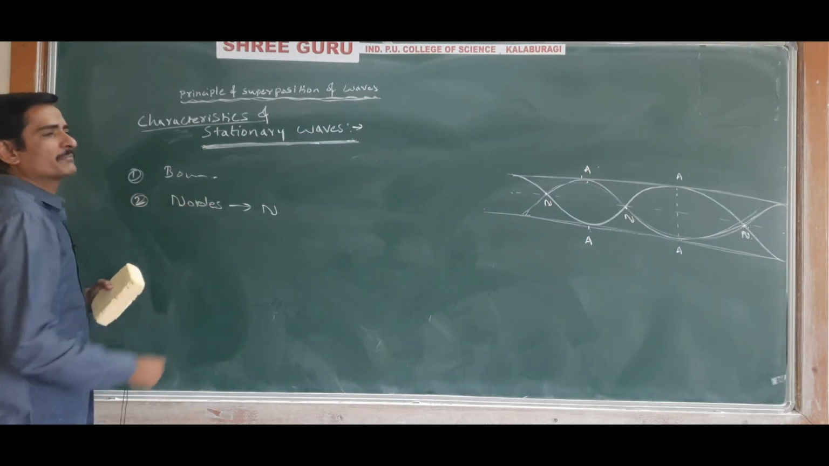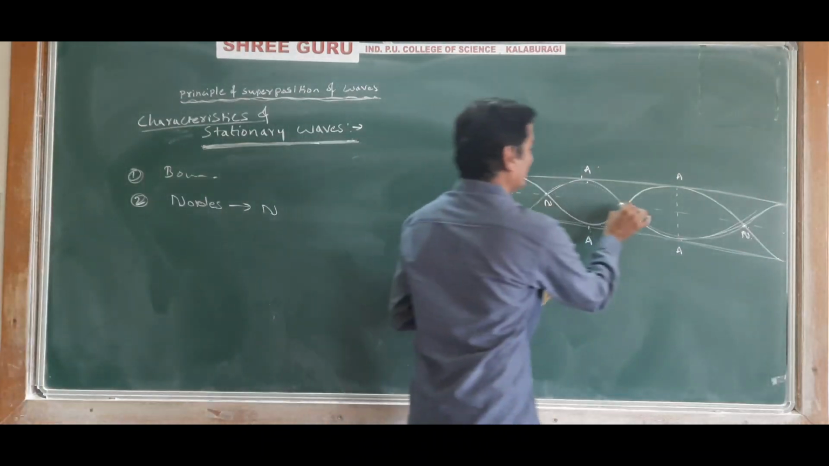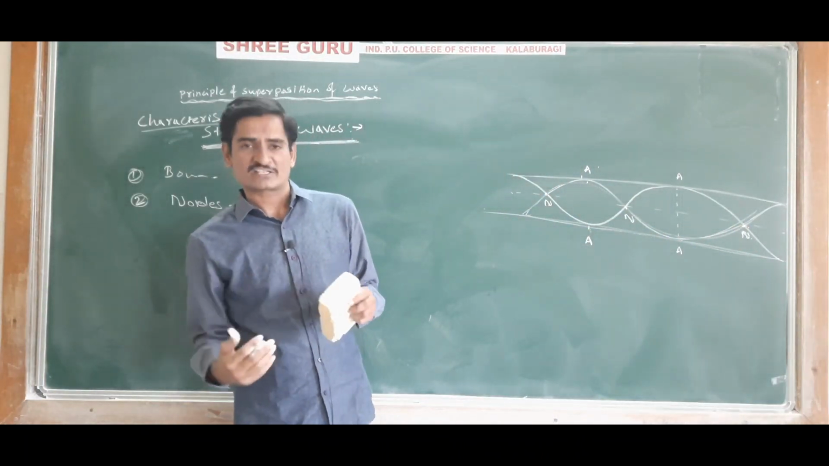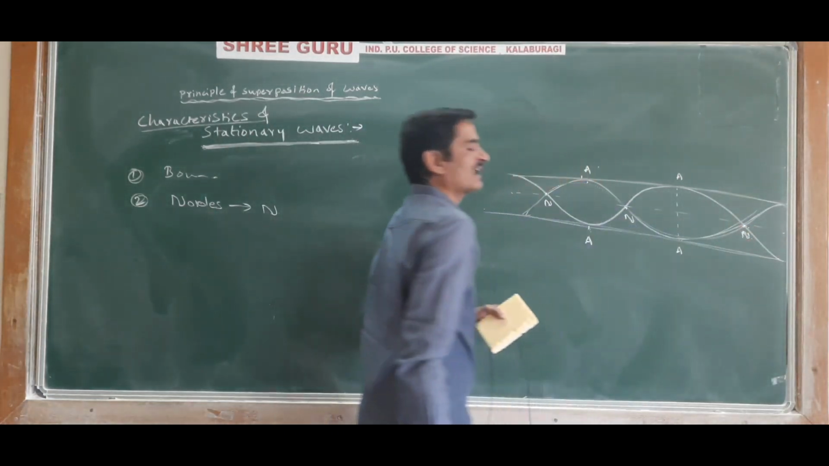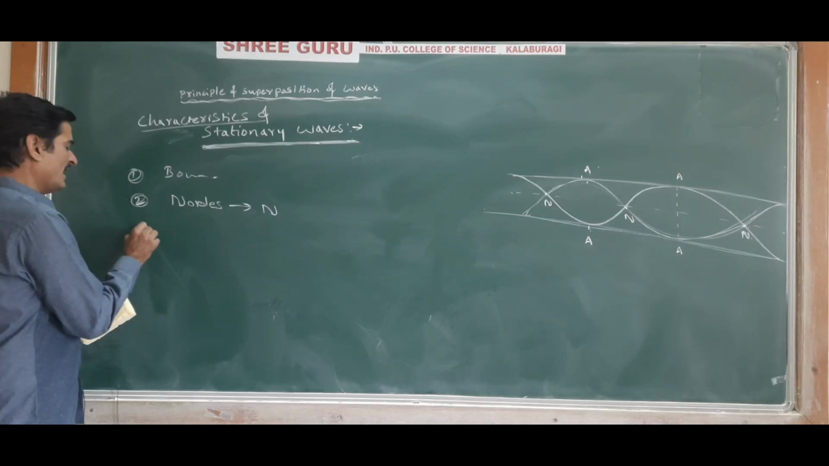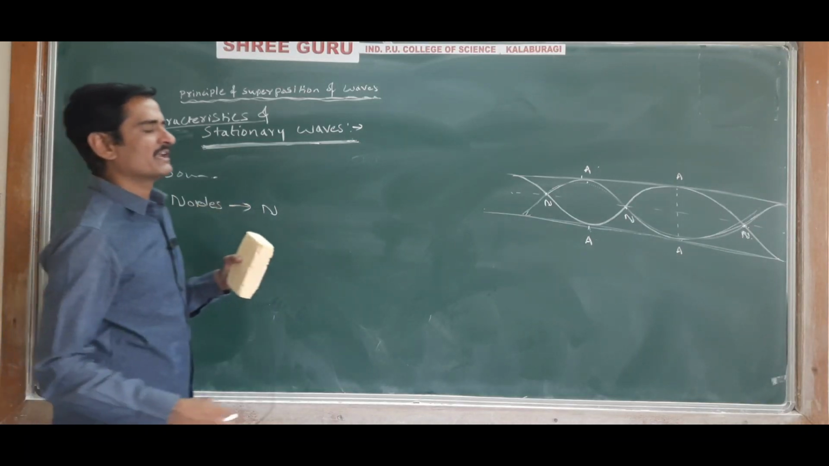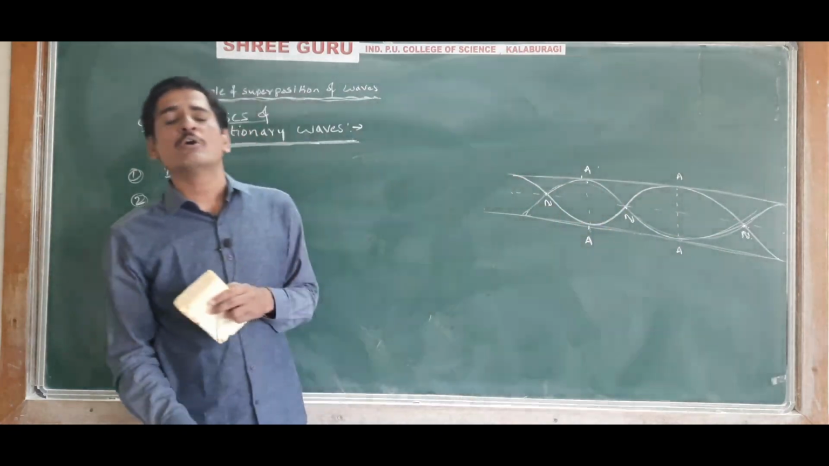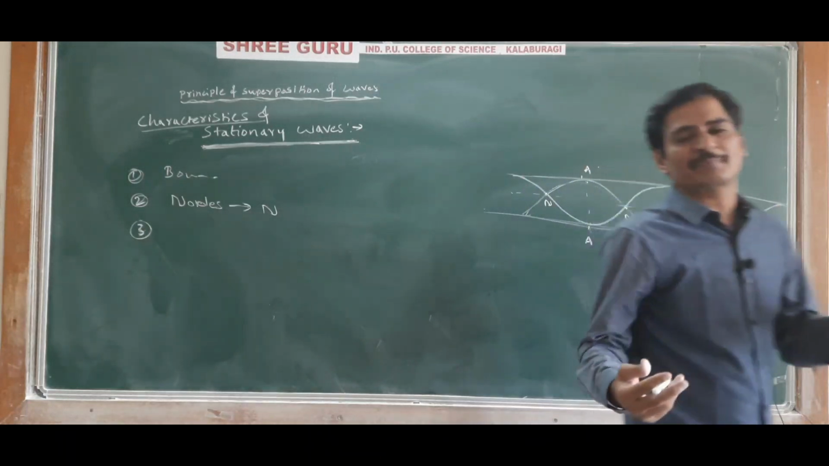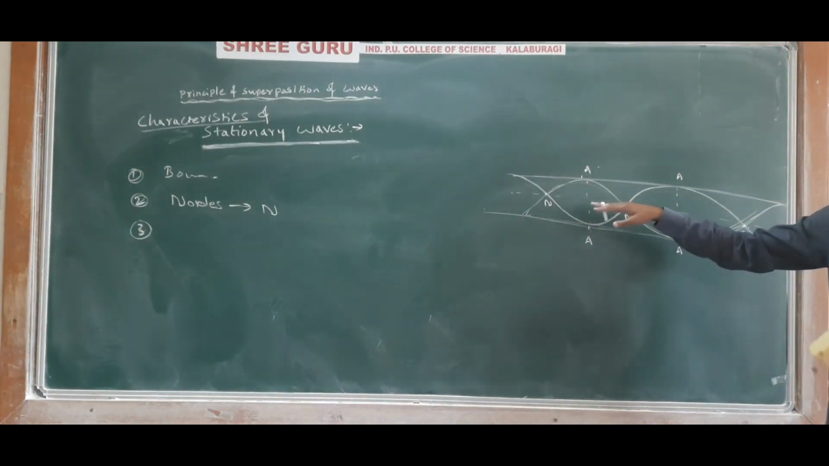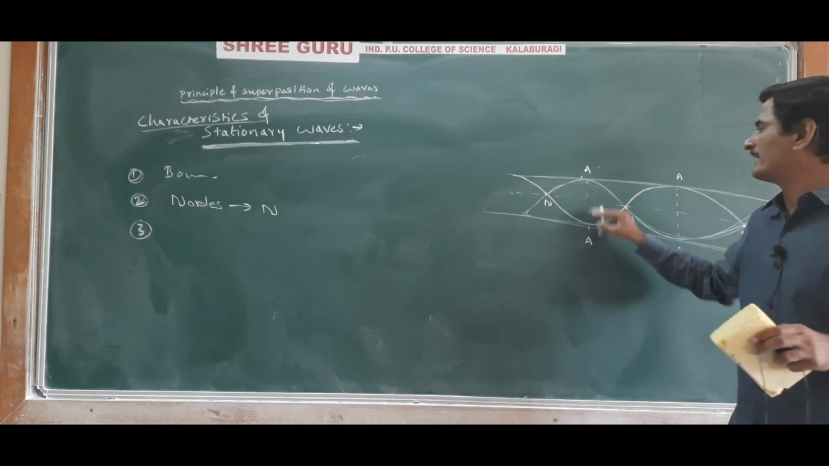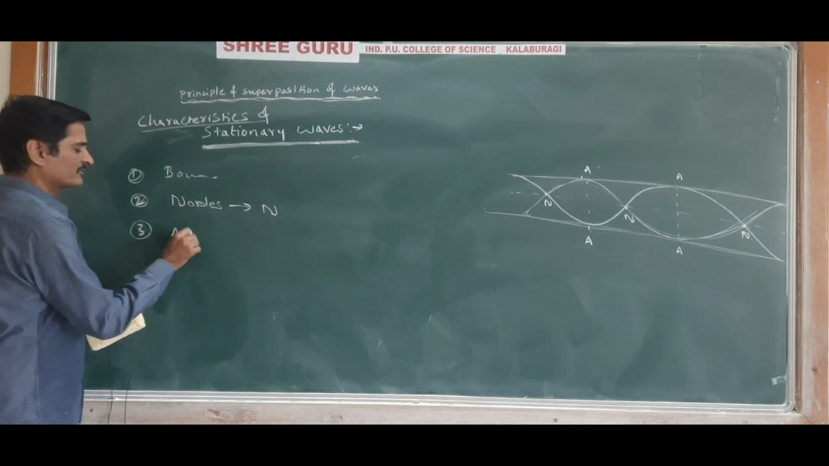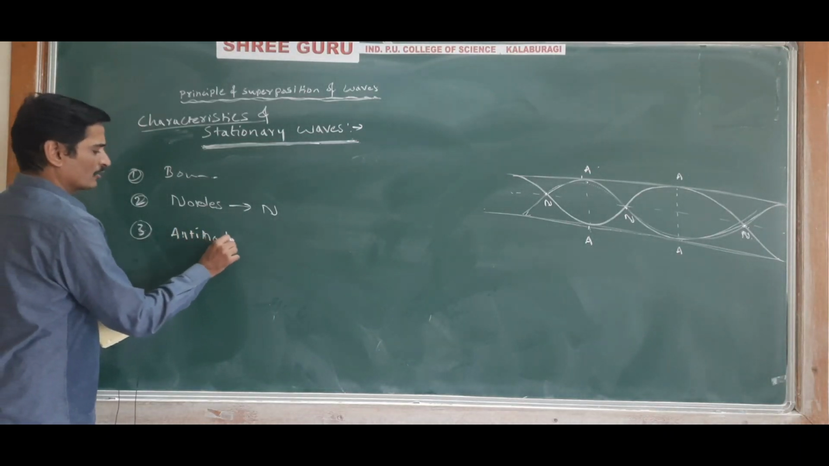Second point, in that bounded medium there will be some positions where the particles of the medium are at rest. Those positions or points are called nodes. And third point, in that bounded medium there will be some positions where the particles of the medium will have maximum amplitude or maximum displacement. These positions are called antinodes.